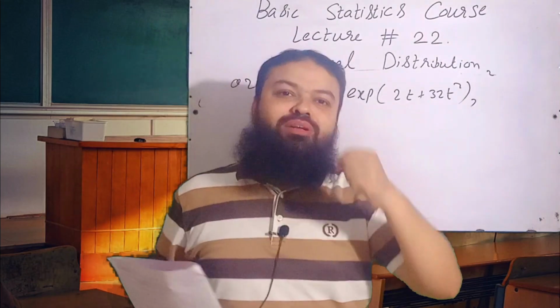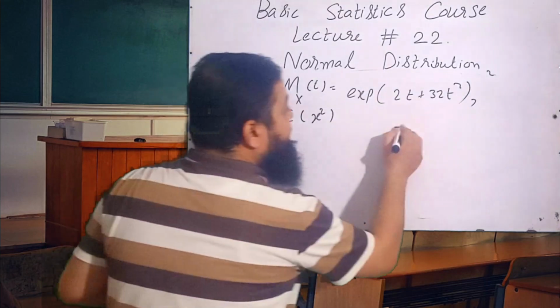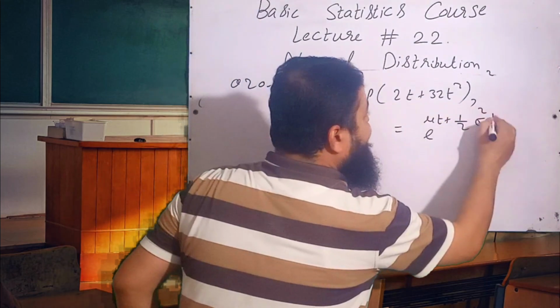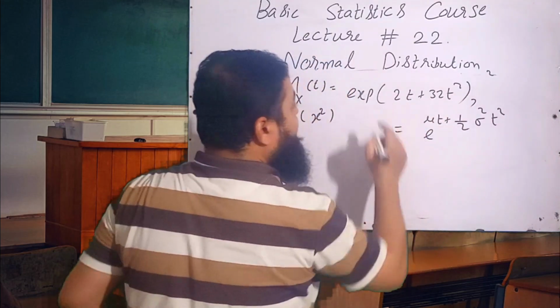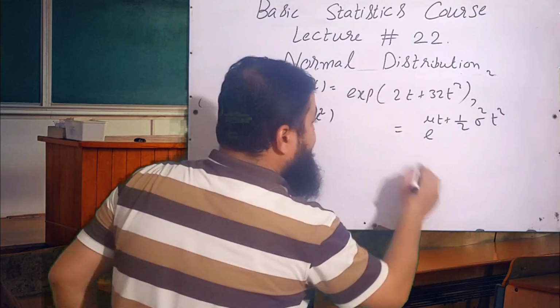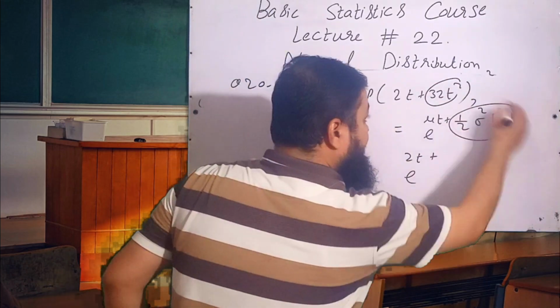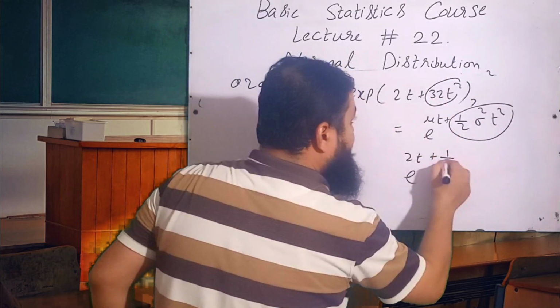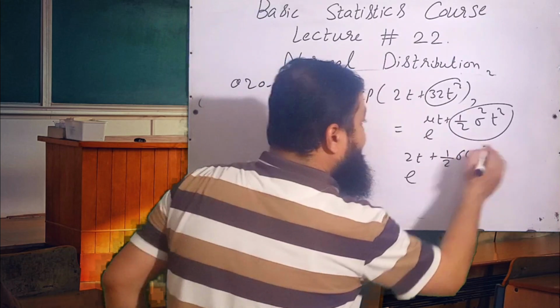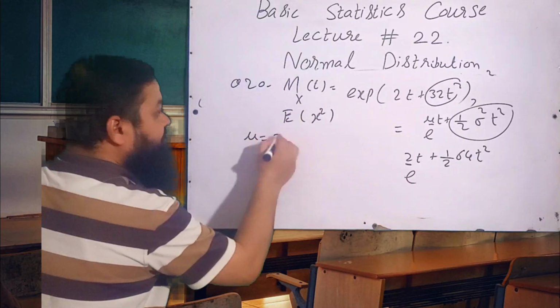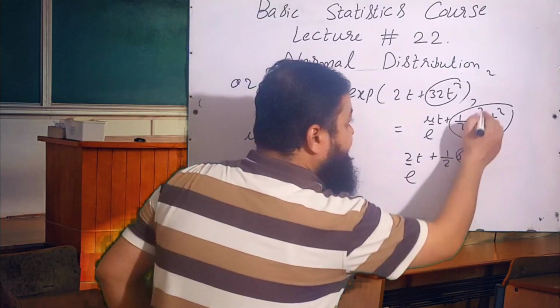We know in normal distribution, moment generating function is always equal to e raised to power mu t plus 1 over 2 sigma square t square. Just compare these two. In this question, e raised to power 2t plus, I can write it in this form, 1 over 2 into 64 t square. Just compare. Mean is equal to 2, it means mu is equal to 2, and variance is equal to 64.